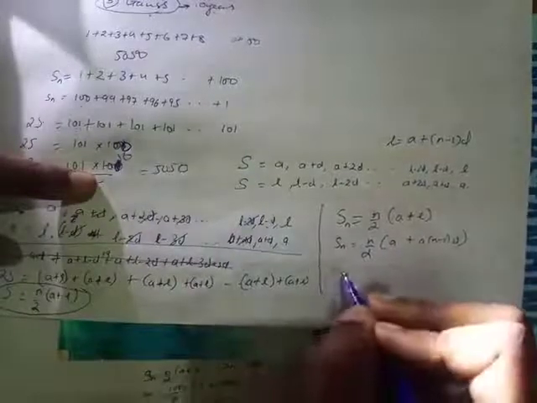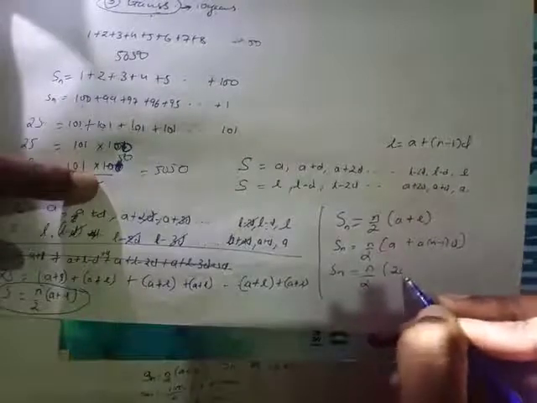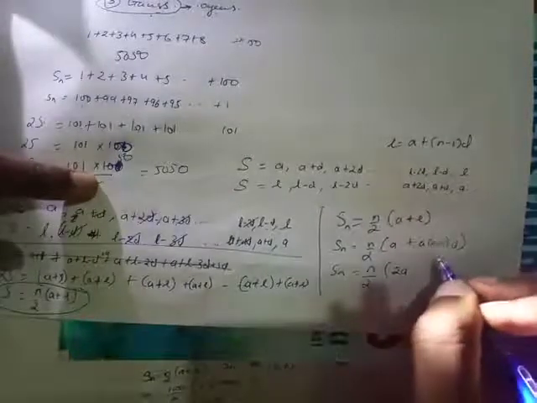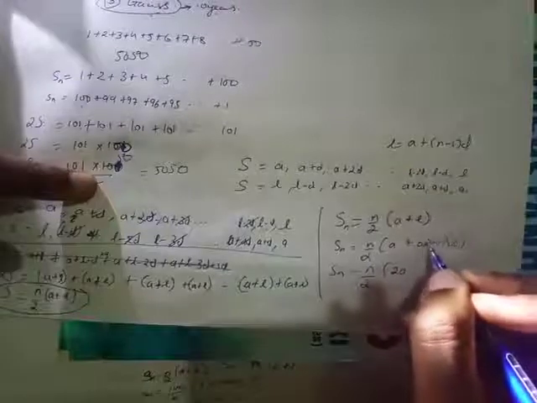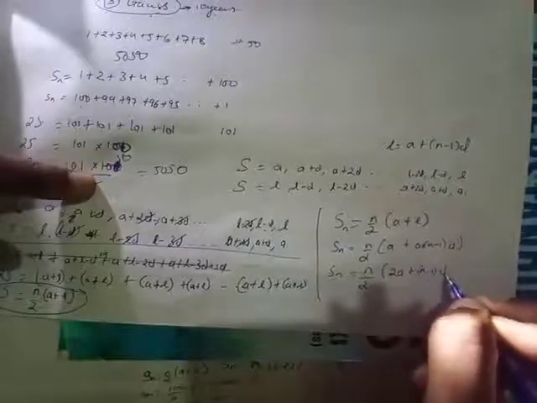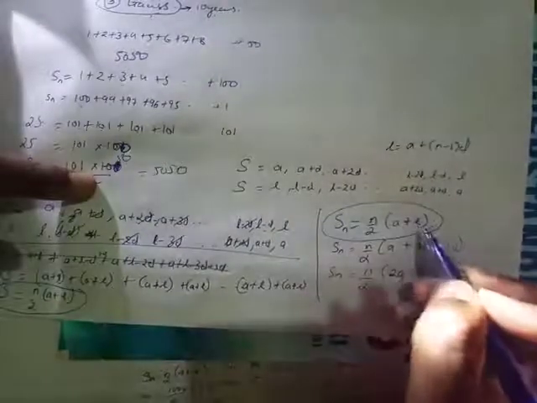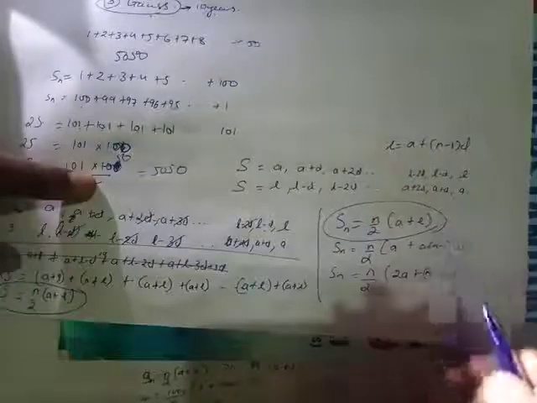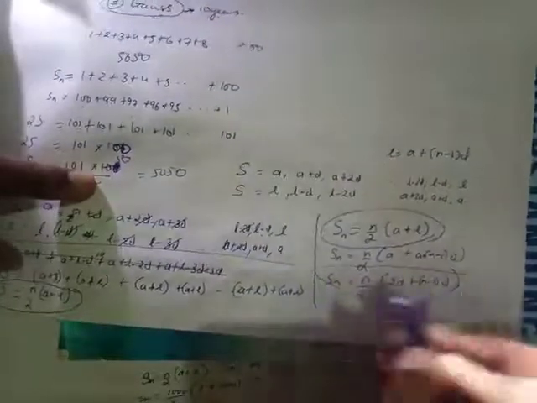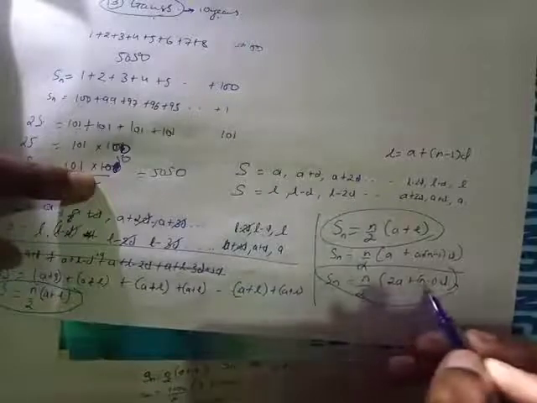Now what formula will I get? 2a, then n minus 1 d. So this is the formula. When the last term is given, you can use the first formula. If the last term is not given, then you can use this formula: sum of n terms equals n upon 2 times 2a plus n minus 1 d. This is the formula you can use.